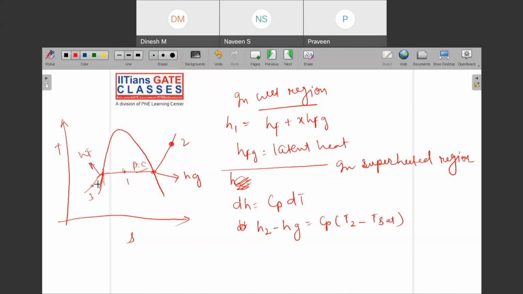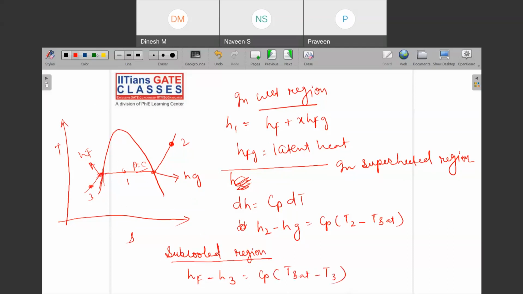And now what about subcooled? This is the subcooled region. This is the superheated region. So in the subcooled region, can I write Hf minus H3? Why am I writing it like this? Because this value comes later, so this will be higher. So Hf minus H3 will be equal to Cp into T saturation minus T3.